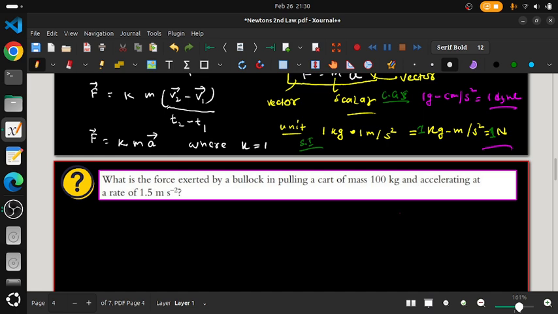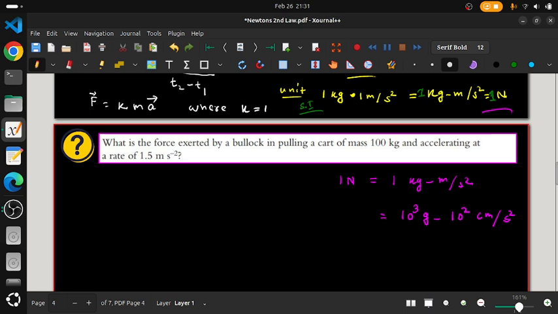So listen here. We have 1 kg meter per second square, and this is your 1 Newton, right? But you know that 1 kg is equal to how much gram? I hope you know that 1 kg is equal to 1000 grams, so we can write 10 power 3 gram. 1 meter is equal to 100 centimeters, so 10 power 2 centimeter, per second square, because second in CGS and SI will always be second only. It won't change.